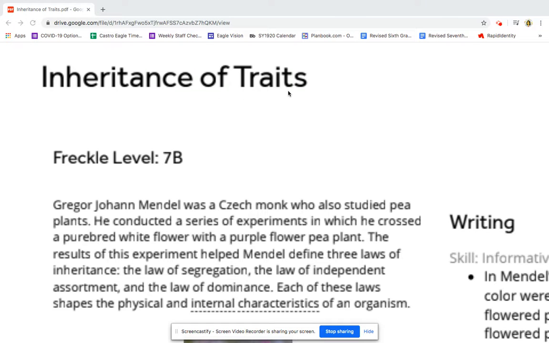Inheritance of traits. Gregor Johann Mendel was a Czech monk who also studied pea plants. He conducted a series of experiments in which he crossed a purebred white flower with a purple flower pea plant. The results of this experiment helped Mendel define three laws of inheritance: the law of segregation, the law of independent assortment, and the law of dominance. Each of these laws shapes the physical and internal characteristics of an organism.